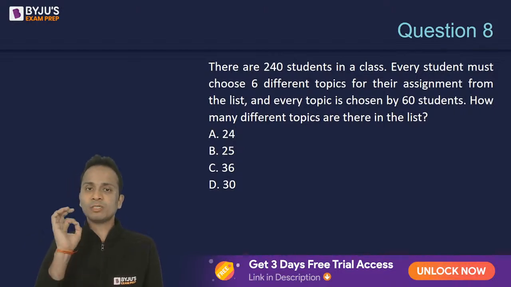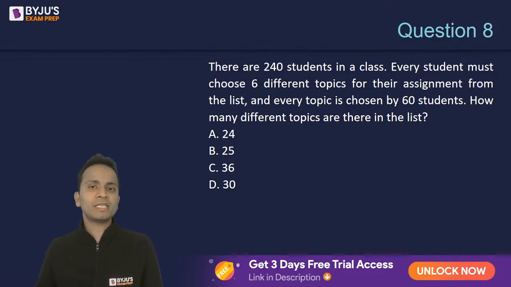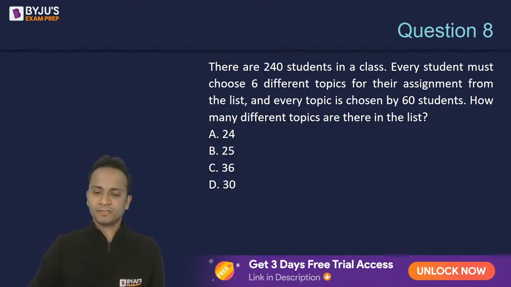You'll have to find out the total number of different topics that are there in the list. Hardly a question of 30 seconds.